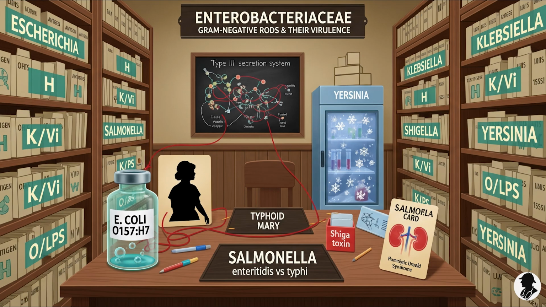So when we talk about Enterobacteriaceae, what exactly are we up against? What's the common profile for this diverse family? Well, at their core, these are a large and incredibly diverse group of gram-negative rods, bacilli. We're talking over 50 genera and more than 150 species. But here's the crucial insight, the kicker for you. Less than 20 of these species are actually responsible for over 95% of the infections you'll see clinically.